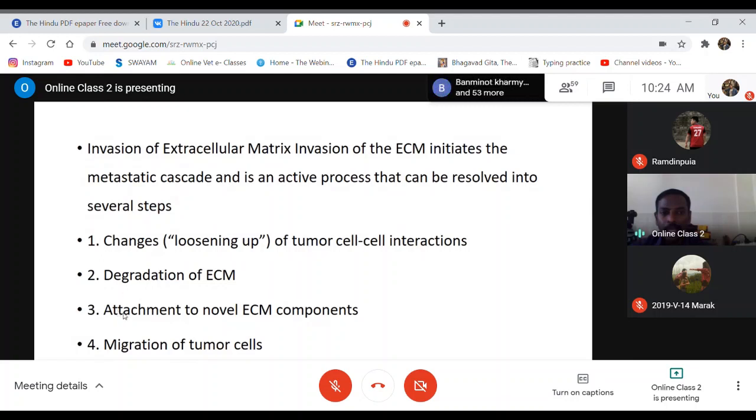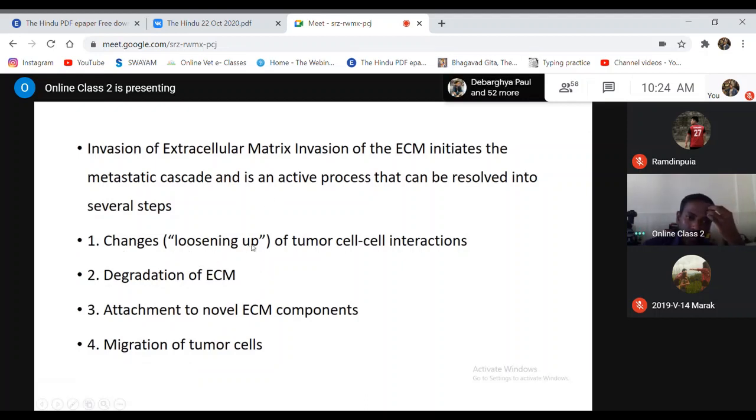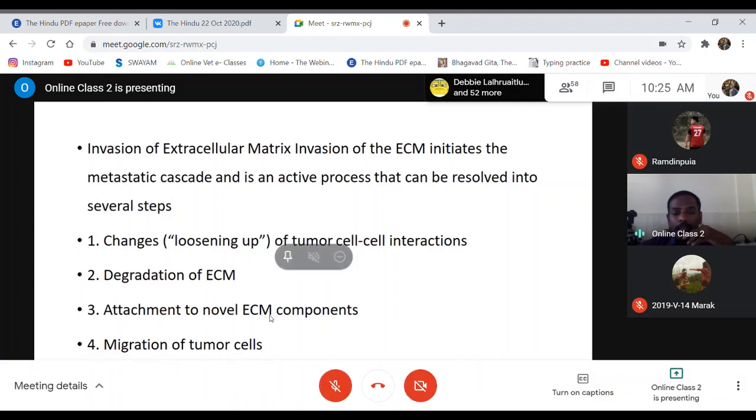So the third one is attachment to novel extracellular matrix components. The fourth one is the migration of the tumor cells. Migration means movement of the tumor cells. So these are the major steps involved in the invasion process: changes in the cell-cell interaction, degradation of the extracellular matrix, attachment to the novel extracellular matrix component, and the migration of the tumor cells.